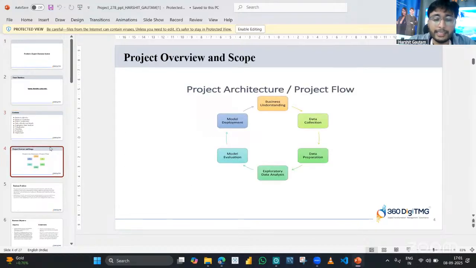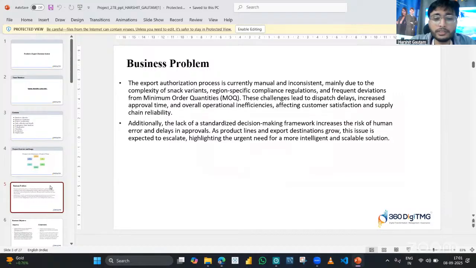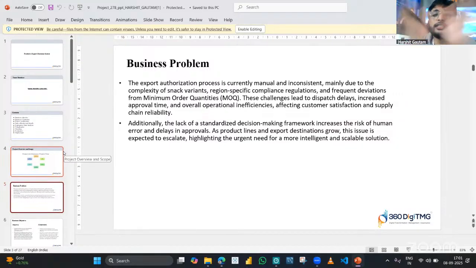I'll start with the problem statement. Whenever we talk about a project in the field of data science, we simply talk about a problem that we solved using machine learning concepts. In this case, our client tries to sell their products from the snacks industry into a particular region or country.